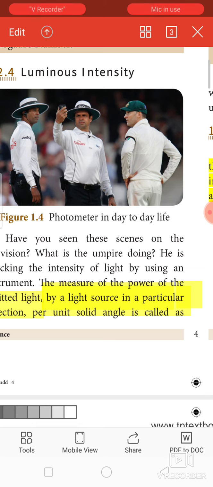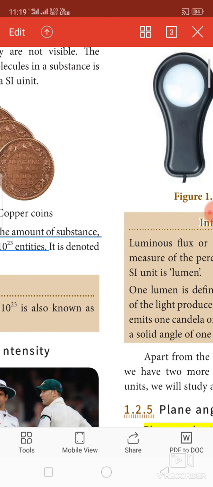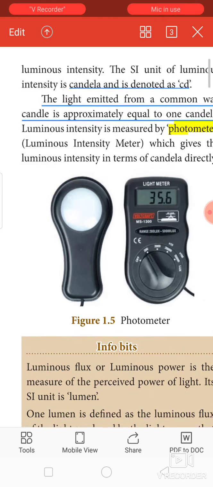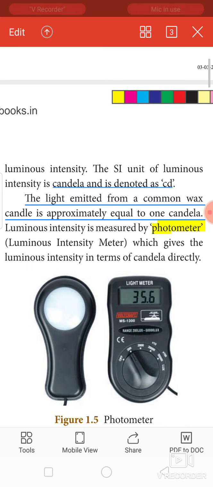Now what is the unit for luminous intensity? The unit of luminous intensity is candela, and it is denoted as cd. The light emitted from a common wax candle is approximately equal to one candela. The instrument used to measure luminous intensity is called a photometer.